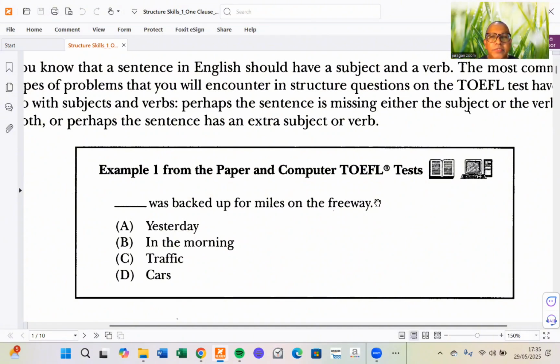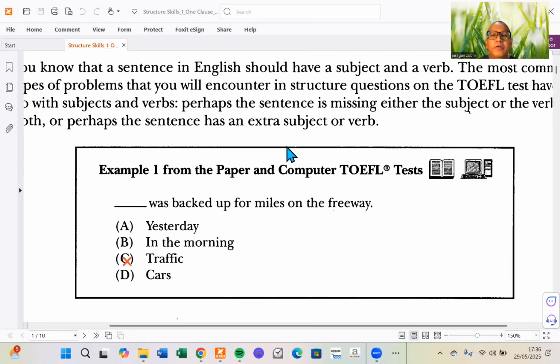You can pause this video to find the right answer. Okay, have you got the answer now? So the answer is, of course, traffic. Yeah, the answer is traffic. Do you know the reason?